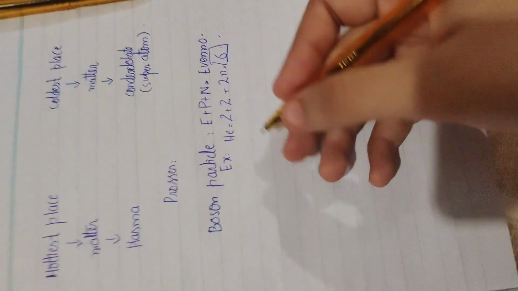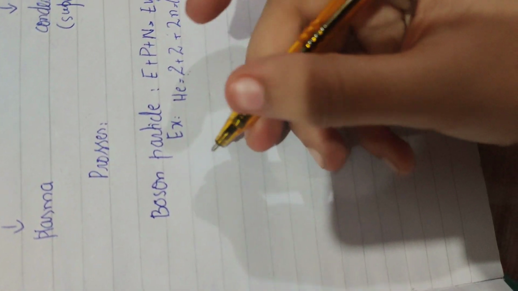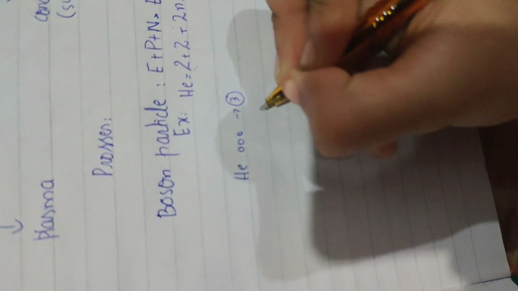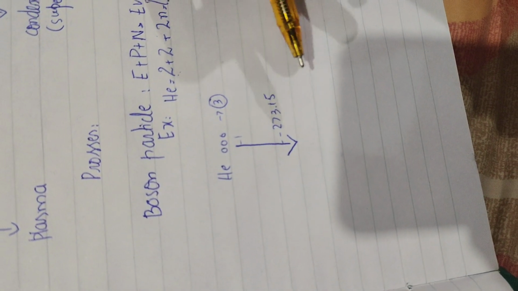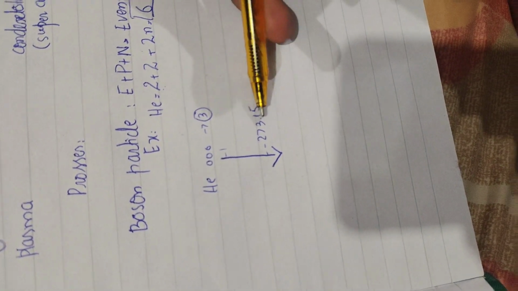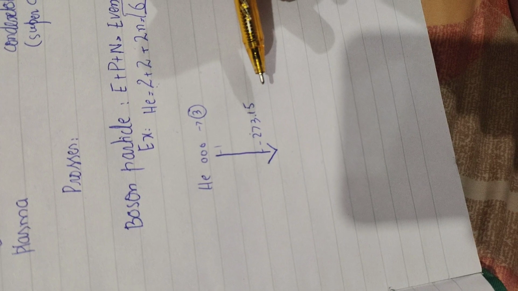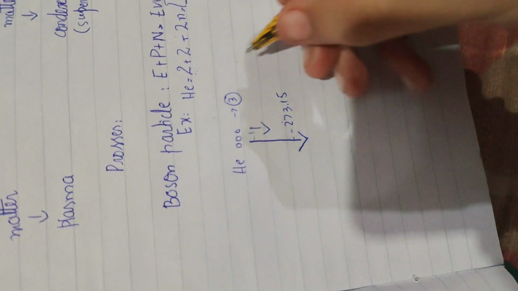Now we're going to see how a boson particle is converted into a Bose condensate of matter. For example, this is helium and it has 3 particles. When we decrease the temperature, for example this is at 1 and this is minus 273.15, the maximum temperature to make the Bose condensate of matter is minus 273.15. That is very, very low, so these particles are going to be converted into these.